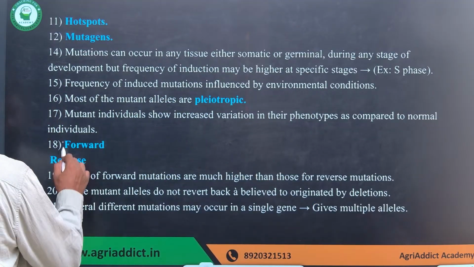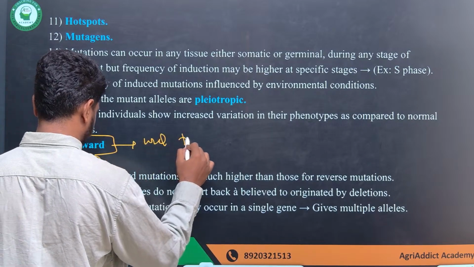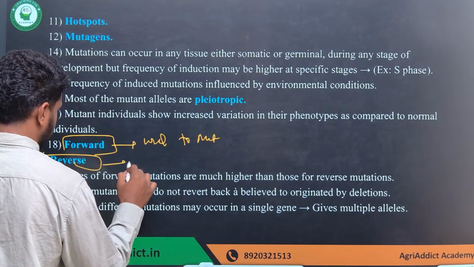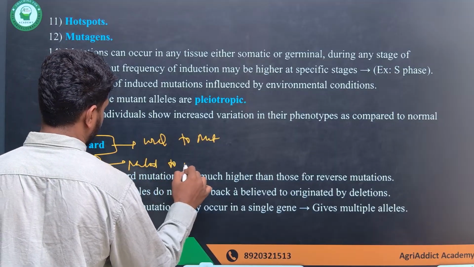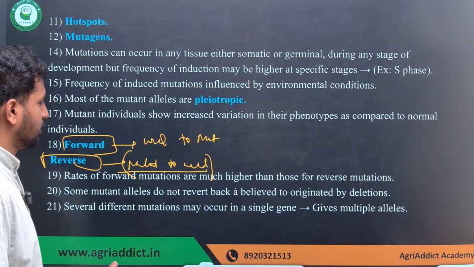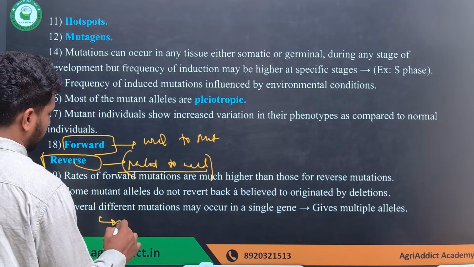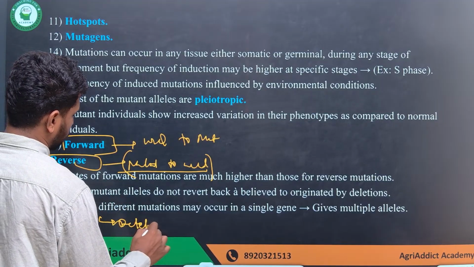And it is also forward and reverse. Forward mutation is conversion of wild type to mutant, and reverse mutation is mutant to wild type. If the mutants never revert, then we can predict that the mutation is because of deletion, where most of the part is deleted.